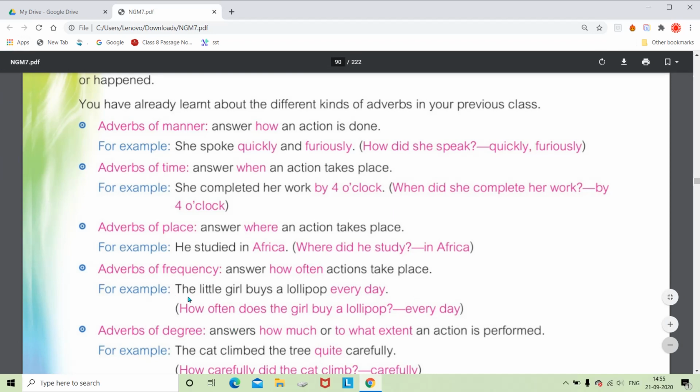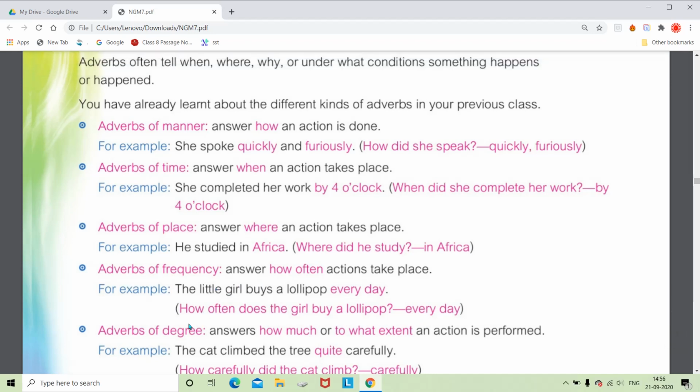We just have to ask the question with how often, and if we ask the question to the verb with how often, whatever we get as the answer would be the adverb of frequency. Like, how often does the girl buy? The answer is every day. So it is showing frequency, and that's why it is called adverbs of frequency. As it is adding to the action of buy, it is called an adverb, but as it shows frequency, it is called an adverb of frequency.